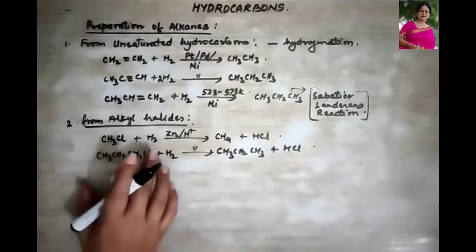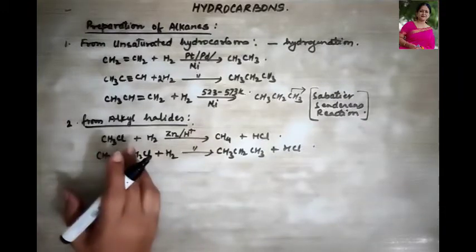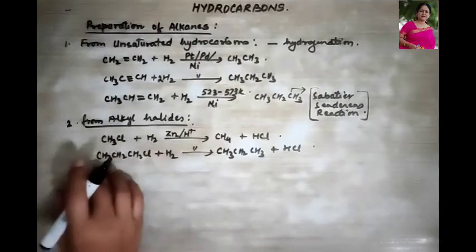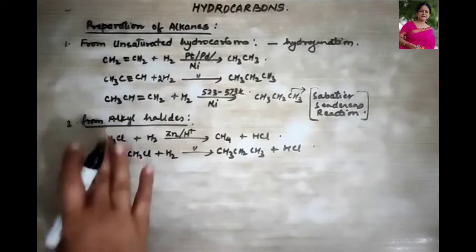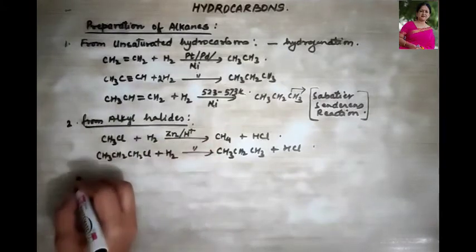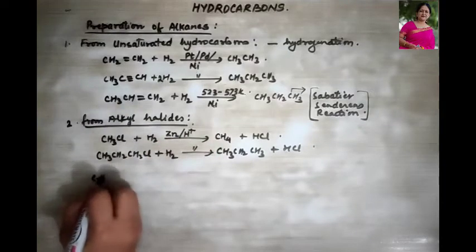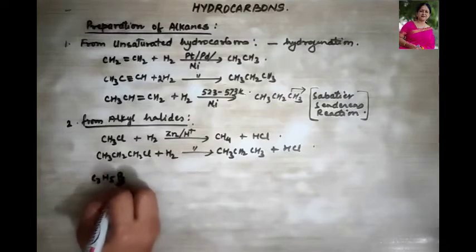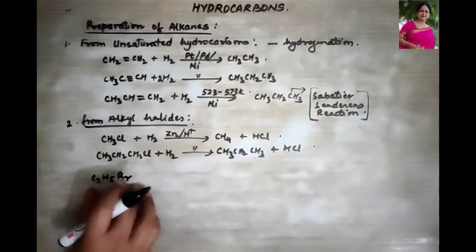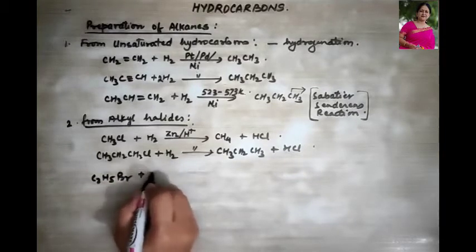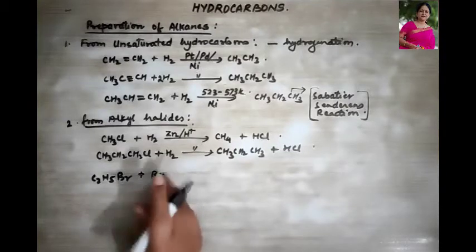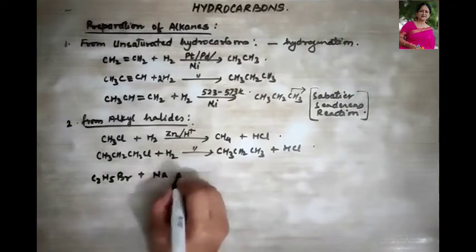Okay. Now, certain alkyl halides on treating with sodium metal in dry ether give us a higher alkane. For example, C2H5Br. This is also an alkyl halide. This is when treated with sodium metal.